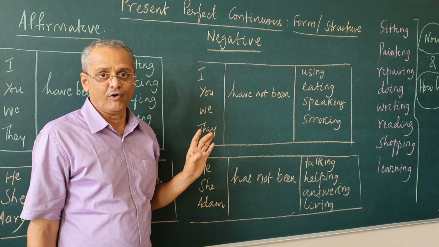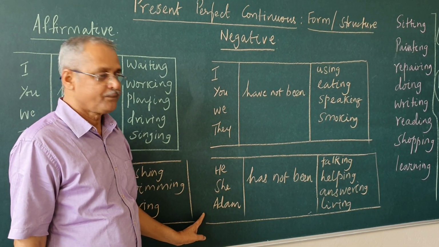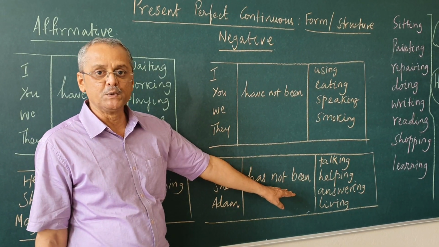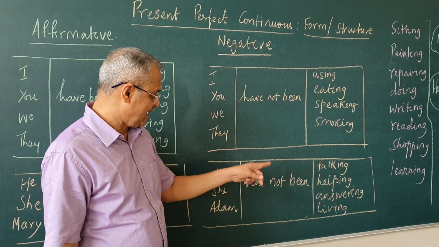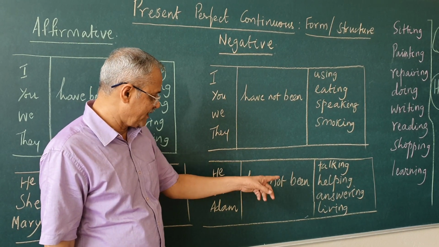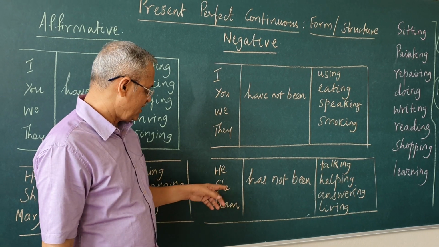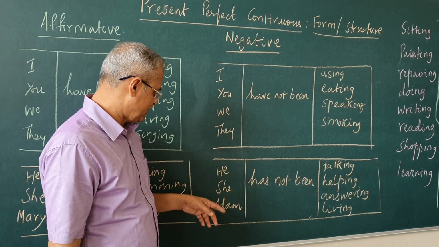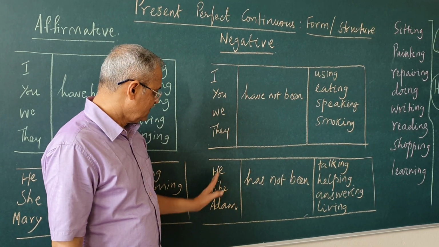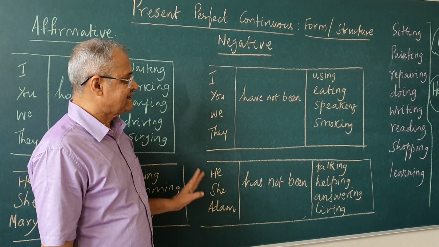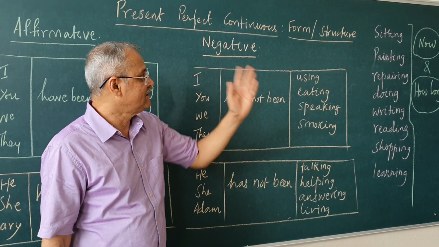This is a negative form. Similarly, in the negative form also, for the third person singulars, has not been will be used. Like, he has not been talking, he has not been helping, he has not been answering my calls, he has not been living in the city, she has not been talking to me for the past 1 month, Adam has not been helping nowadays. Like that, we have to construct sentences by substituting these verbs with many other verbs that are available.